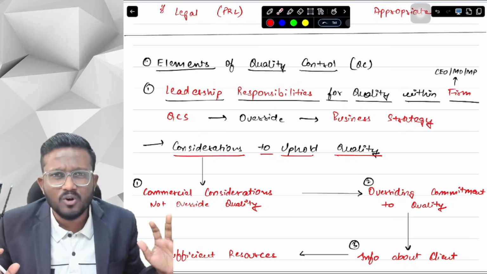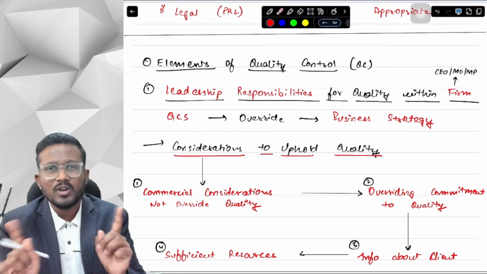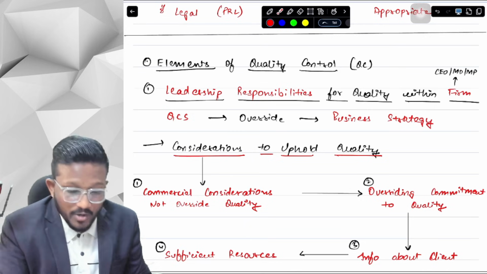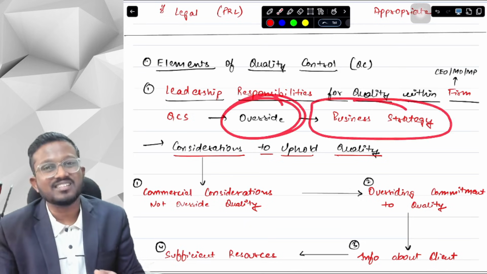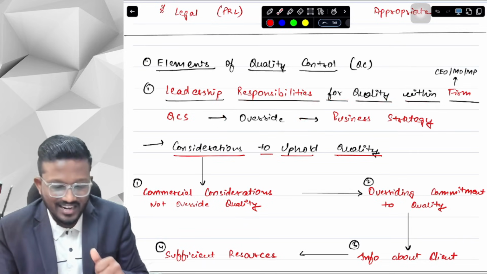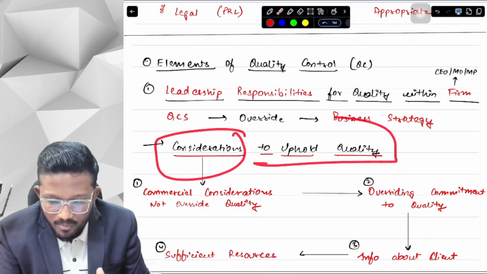Whether we can provide with quality or not doesn't matter. It doesn't have to go like this. You have to follow the quality control system. The quality control system should be your priority compared to your business strategy. And the question that will come, what heading will the question carry? The heading will be considerations to uphold quality.